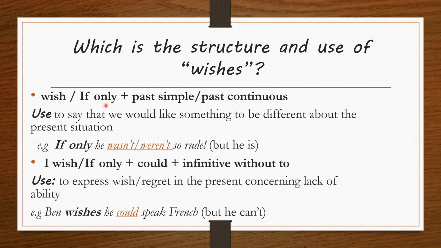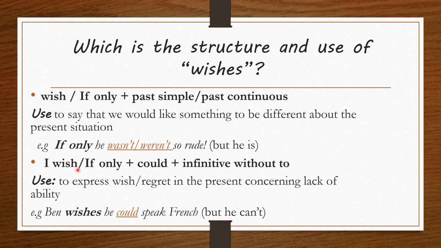Wish or if only are used with past simple or past continuous. The meaning: we use it to say that we'd like something to be different about the present situation. Example: if only he wasn't or weren't so rude, but he is. In this case, I'm using if only plus past simple, so to express the fact that I would like something to be different about the present situation.